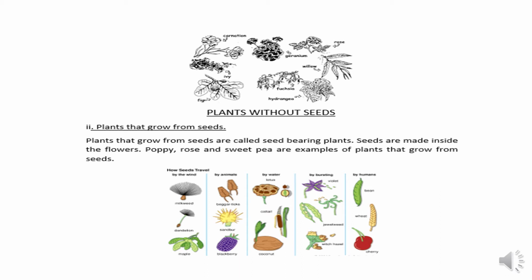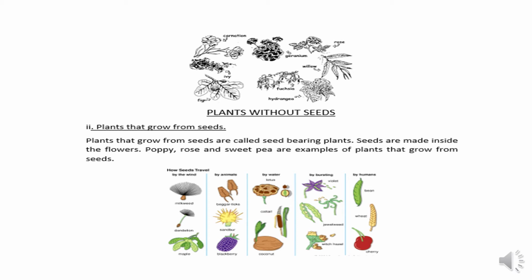So these are the examples of those plants whose seeds travel from one place to another by the wind. You see in the picture, the first example is milkweed. Next is dandelion, and this is maple.